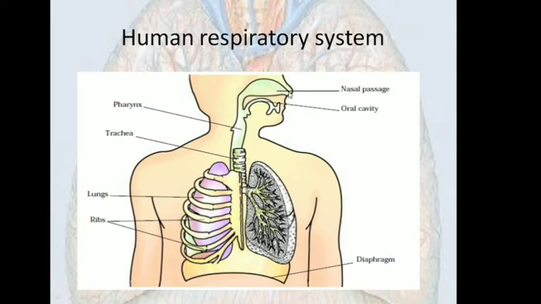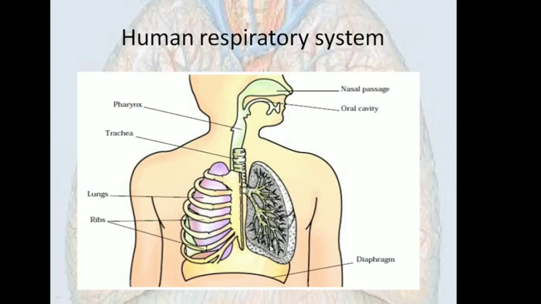So the air enters through the nostrils, enters through the nasal passage, then it goes through the pharynx, then through the trachea. This trachea is also known as the windpipe. This trachea then, as you can see here, breaks down, or it divides into two tube-like structures. These are known as bronchi, and this bronchi will further divide into smaller tube-like structures